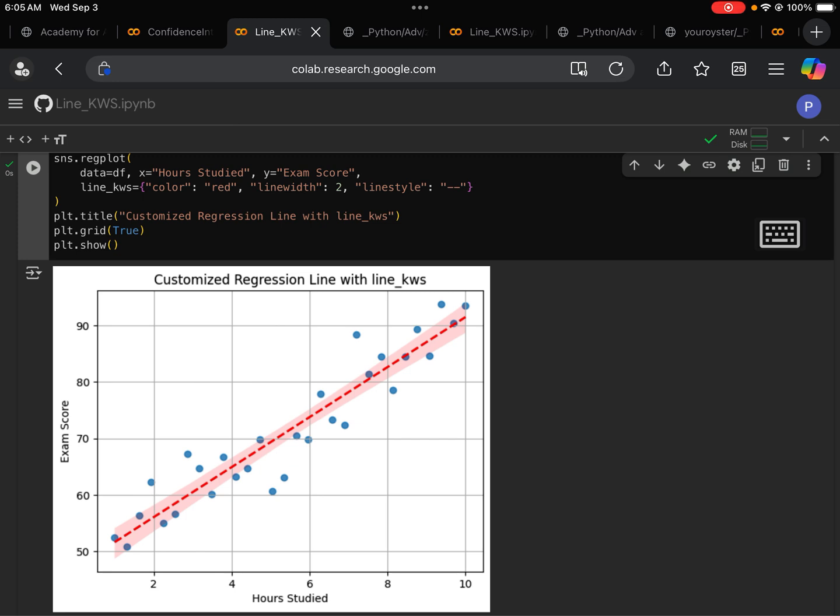So that gives us a different regression plot. Sometimes you want to customize for your presentation, so make sure you get your audience's attention.